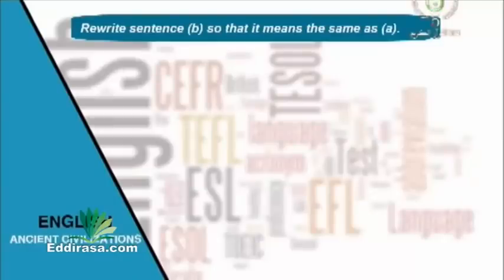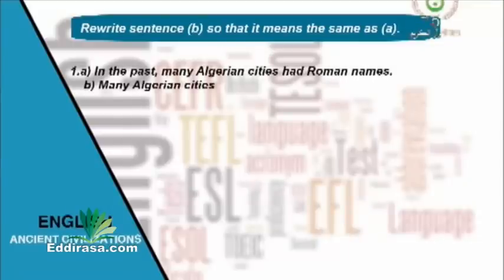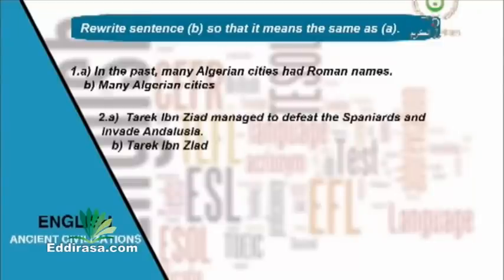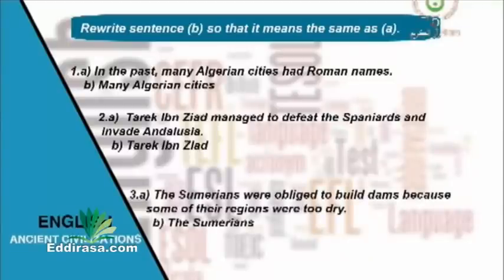Rewrite sentence B so that it means the same as A. 1. In the past, many Algerian cities had Roman names. Start the second sentence B with many Algerian cities and complete it. Second one, A. Tariq ibn Ziyad managed to defeat the Spaniards and invade Andalusia. B. Start with Tariq ibn Ziyad and complete it. Third sentence, the Sumerians were obliged to build dams because some of their regions were too dry. Start sentence B with the Sumerians.